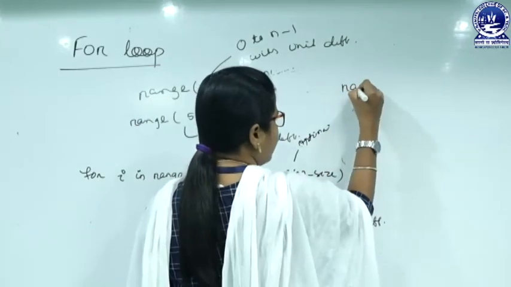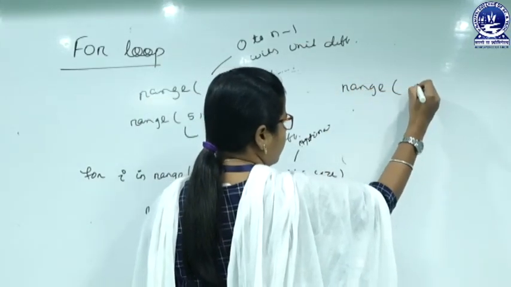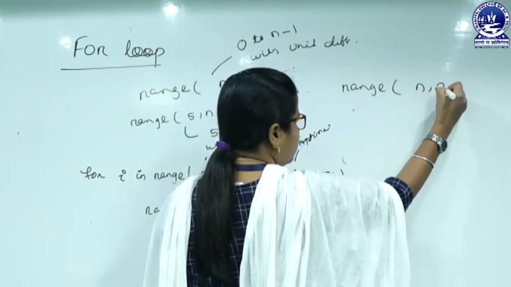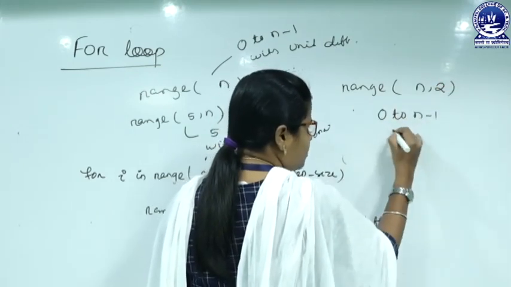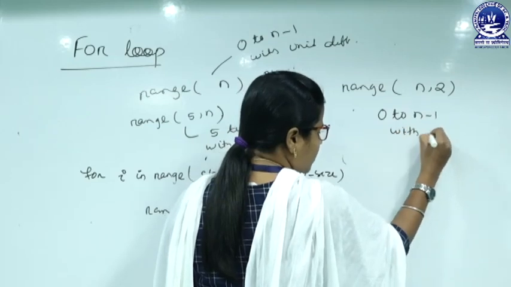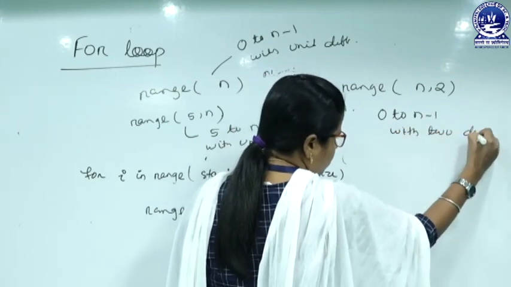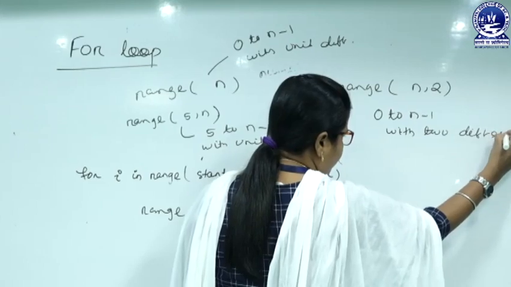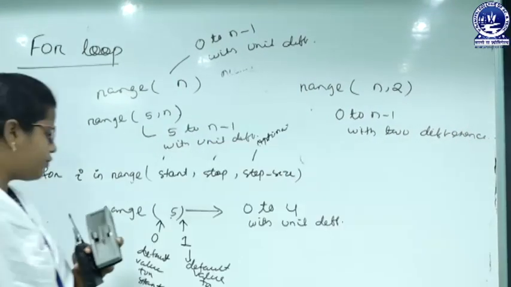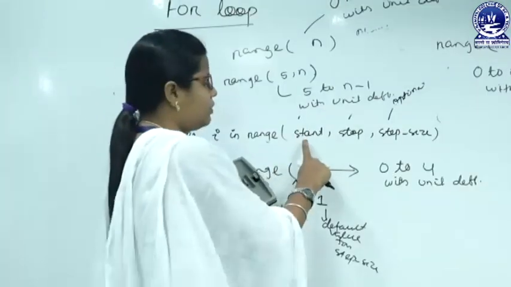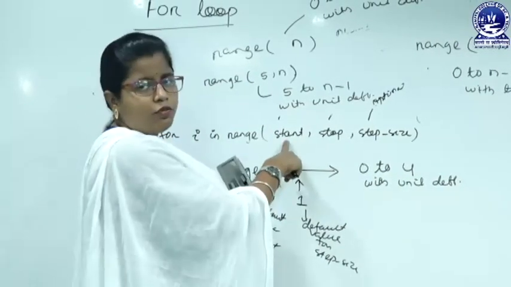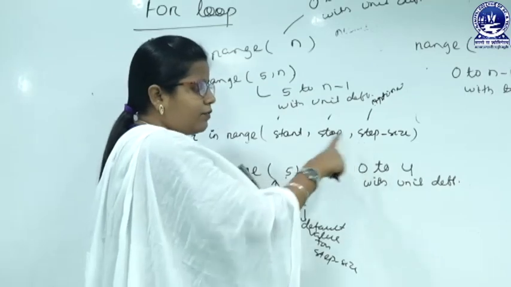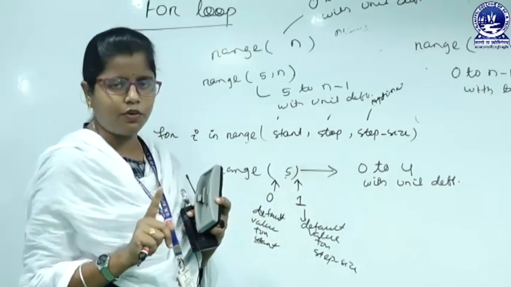And suppose range n comma 2, so what actually does it mean? 0 to n minus 1 with 2 difference. So, we have to remember, if the start and step size have been omitted, then the default value for start is 0 and the default value for step size is 1.